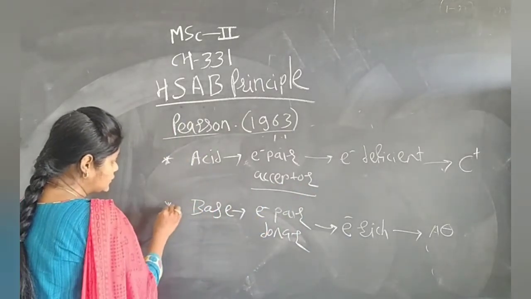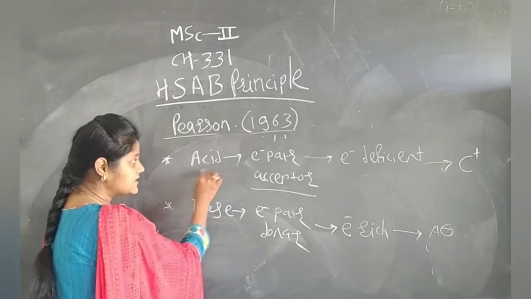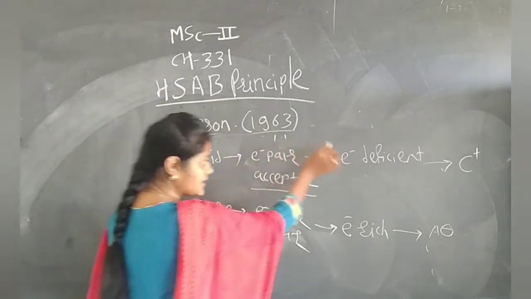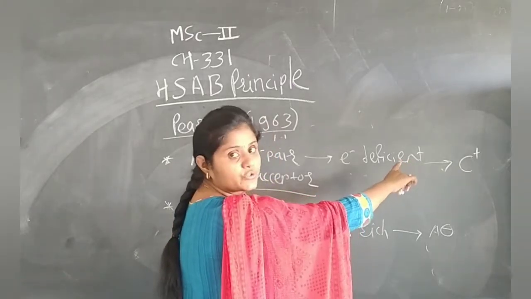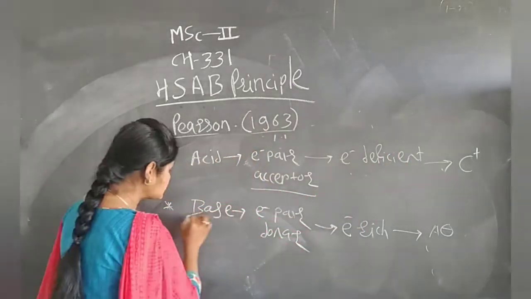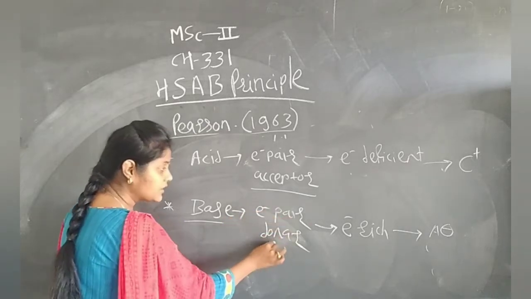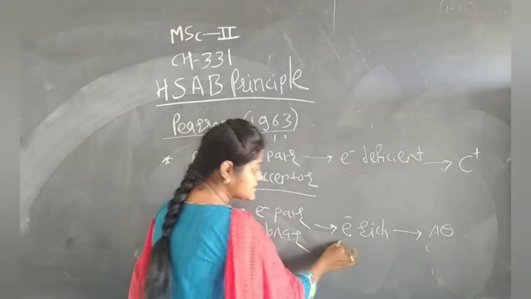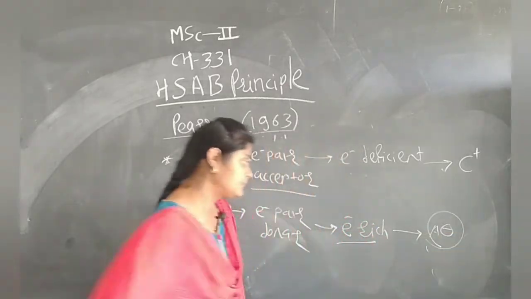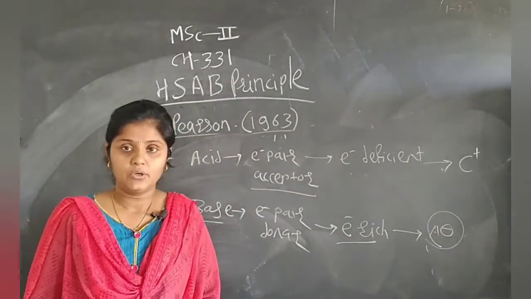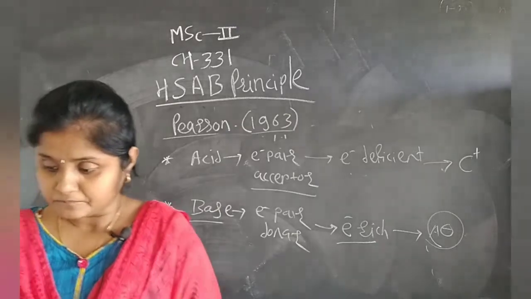For simplest understanding, you consider that acid is an electron pair acceptor, it is electron deficient, and if it is electron deficient, it carries a positive charge. Next is base. Base is an electron pair donor. Definitely, it is an electron-rich species, and it can be an ionized species.